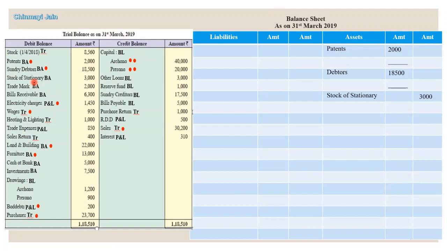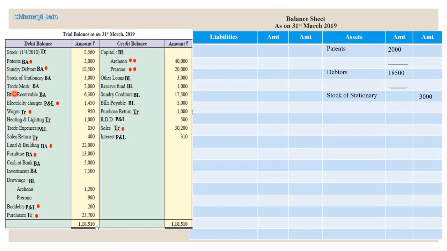Meaning they use a specific amount of stationery in a year. Remaining stationery they record in the balance sheet. See, 3,000 is a big amount for stationery, right? So we have recorded it in balance sheet. When we will spend it in a specific year, whatever the amount we spend will be recorded in P&L account. इसमें से वो amount less करके हम लोग P&L account में डाल देंगे.